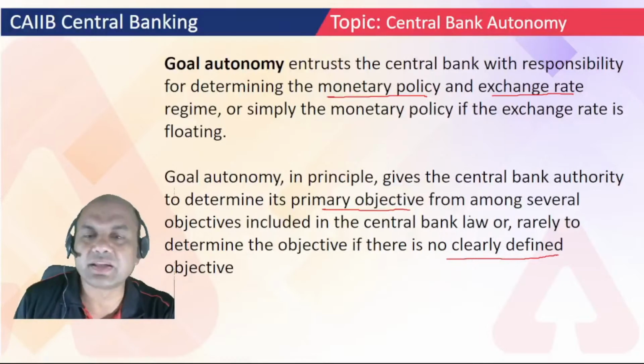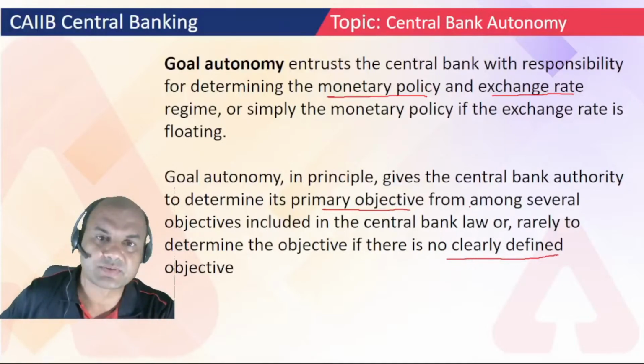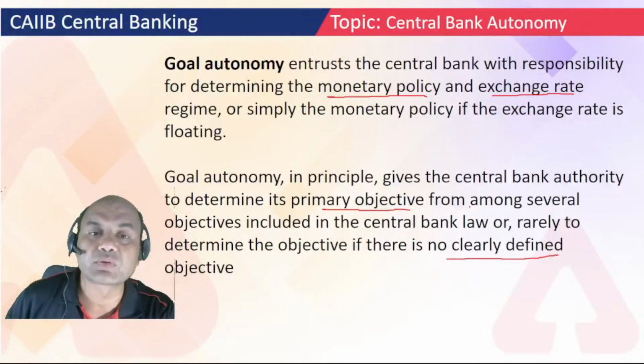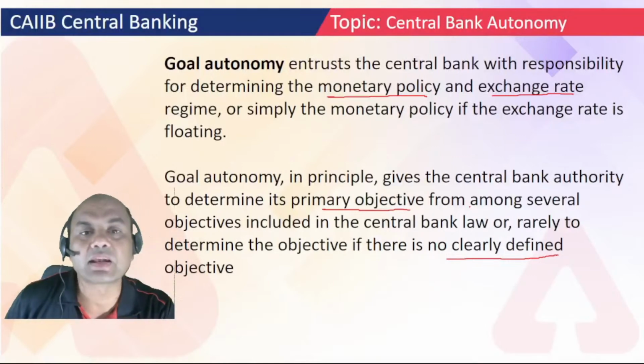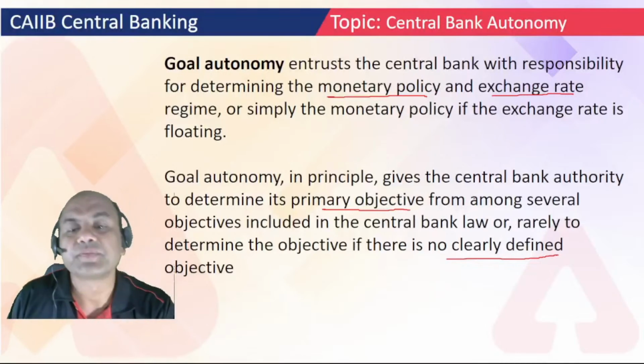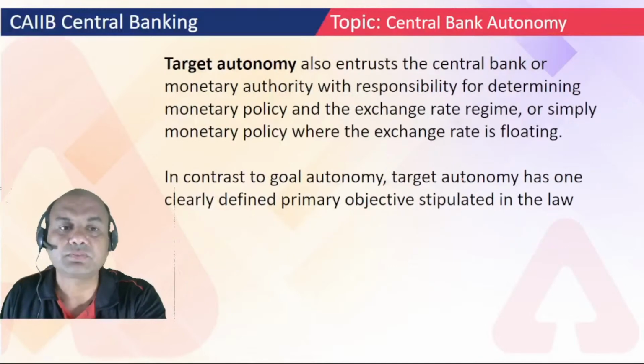It might be there. In India it's not there. In India everything is established. We are a much developed economy, in terms of policies. But there are certain countries where there are no clear definitions. In that case, this allows you to clearly define the goal also.